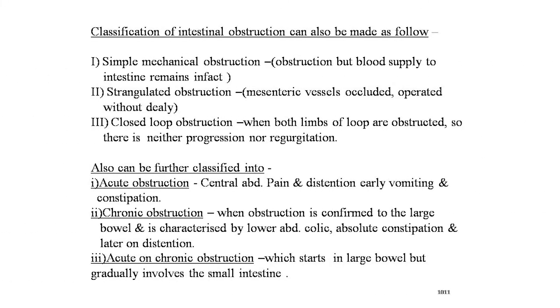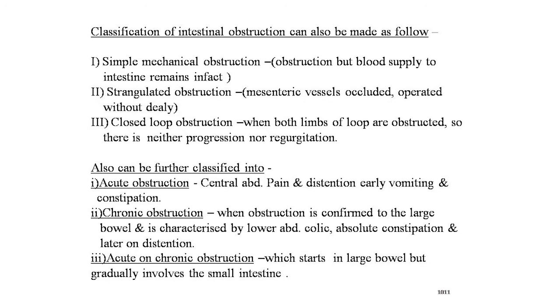Now the classification of intestinal obstruction can also be made as follows. Simple mechanical obstruction, that is obstruction but the blood supply to the intestine remains intact. Strangulation obstruction, where mesenteric vessels are occluded; operate without delay, don't delay in this condition. Closed loop obstruction, when both limbs of the loop are obstructed, so there is neither progression nor regurgitation. It can also be further classified into acute and chronic obstruction.